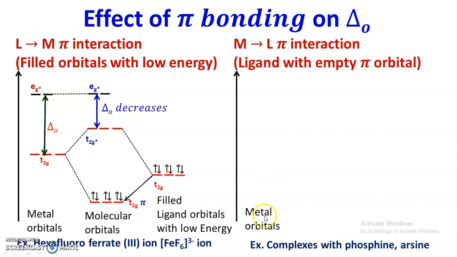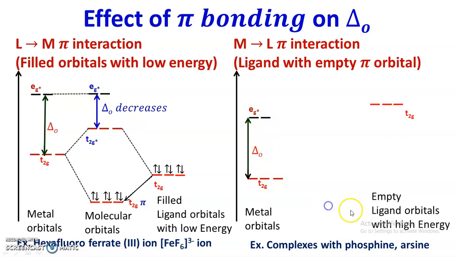We try to understand with the help of the MO diagram. Here are the metal orbitals T2g and Eg star, and this is the energy gap delta O in the absence of pi interaction. Now these are the T2g orbitals of the ligand, preferably phosphine or uracil, and here you can see the ligand orbitals are empty, and their energy is higher than the energy of the T2g orbitals of the metal.